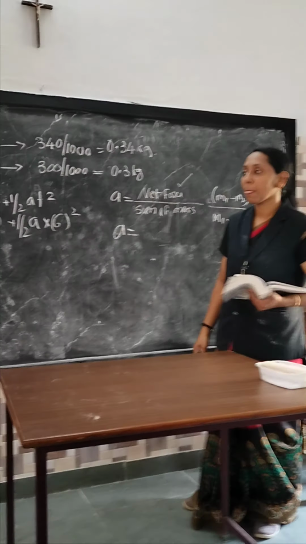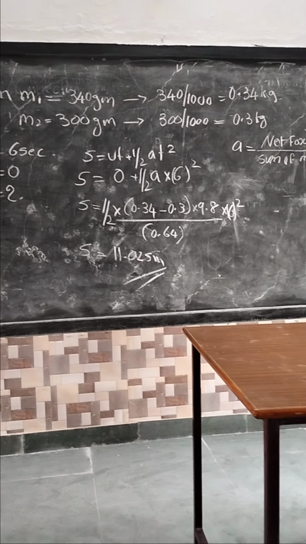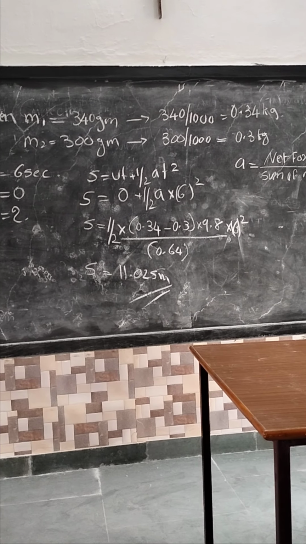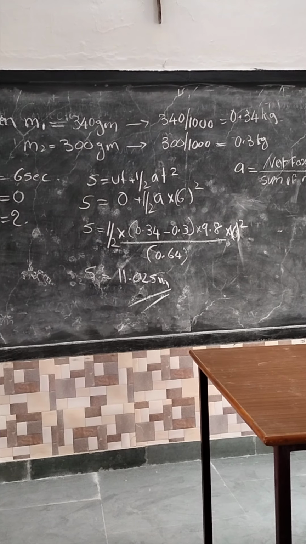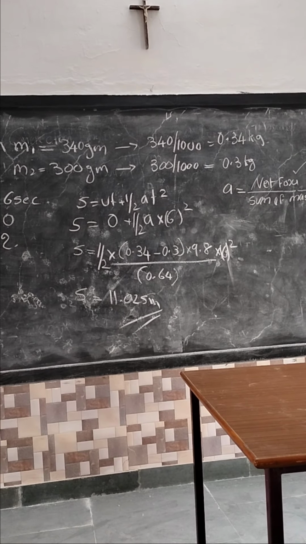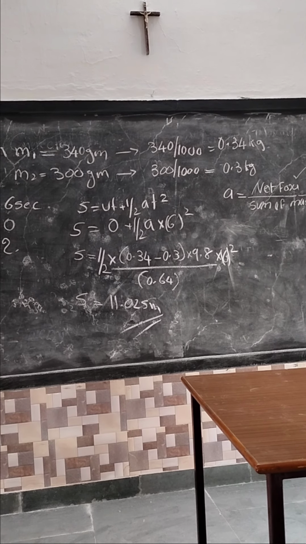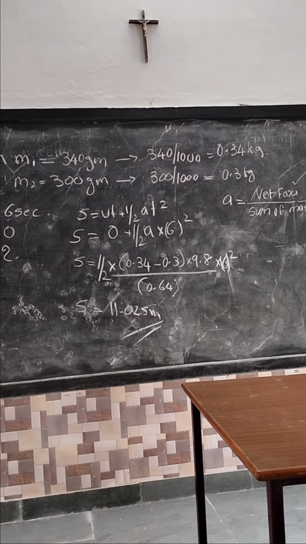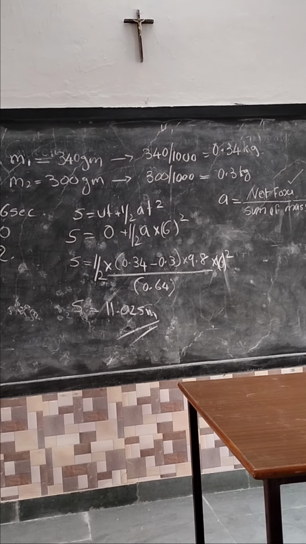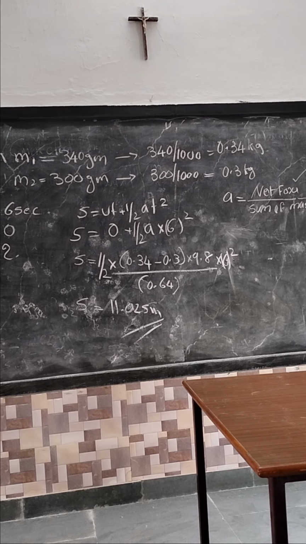Pause the video. So now you can just see the answer. I am just substituting the value of a here. M1 value is 0.34, M2 value 0.3, g value is 9.8 and t value 6. So t square means 6 square, divided by M1 plus M2, which is 0.64. After the simplification, the final answer is 11.025 meter.